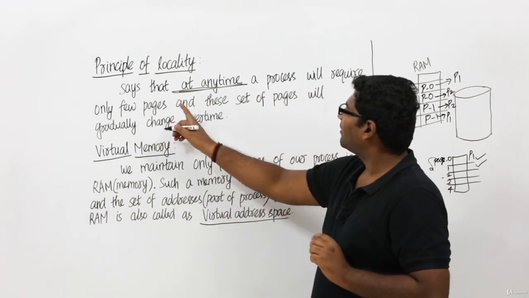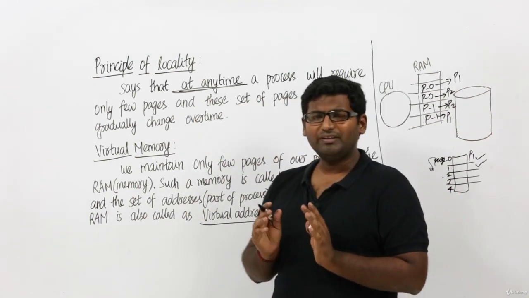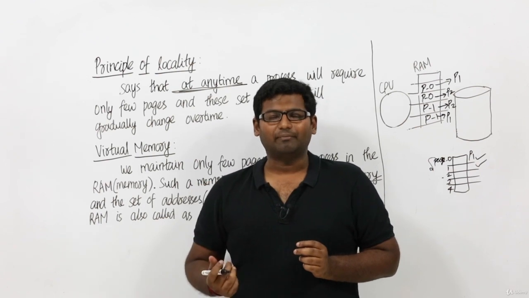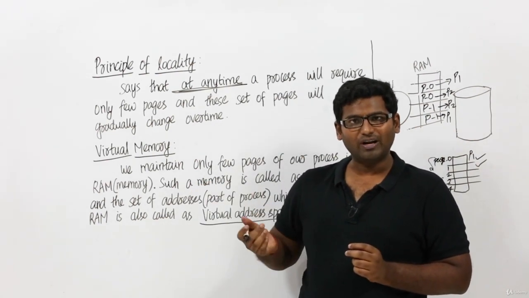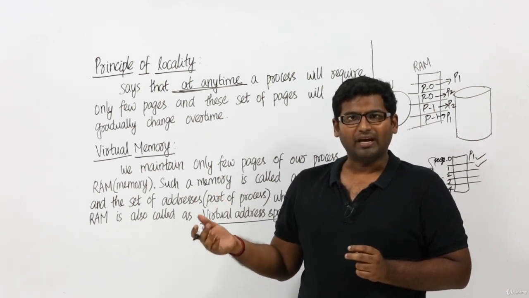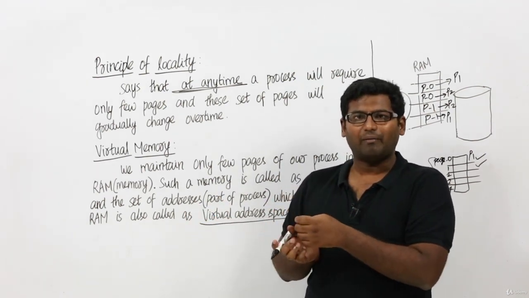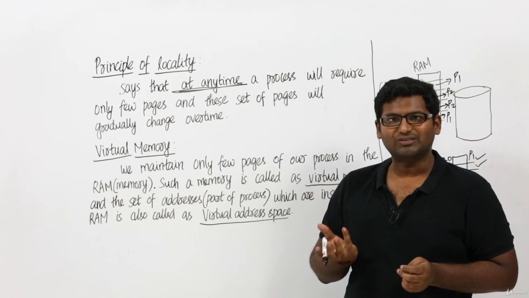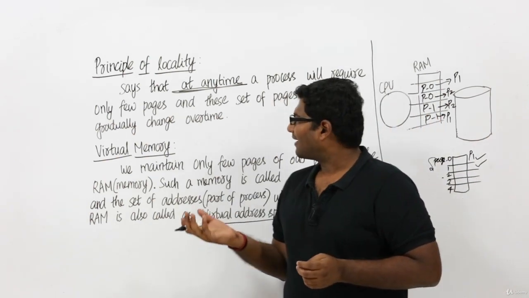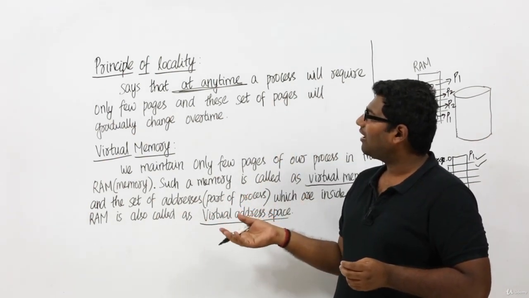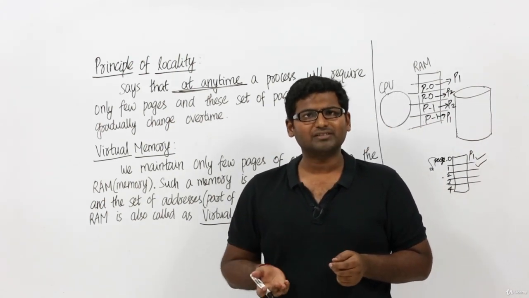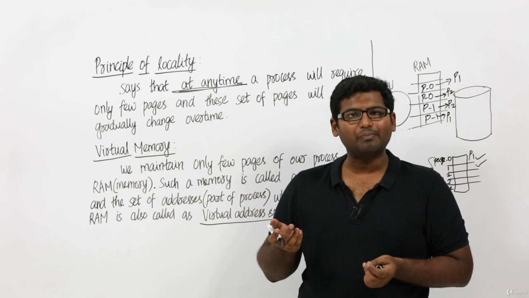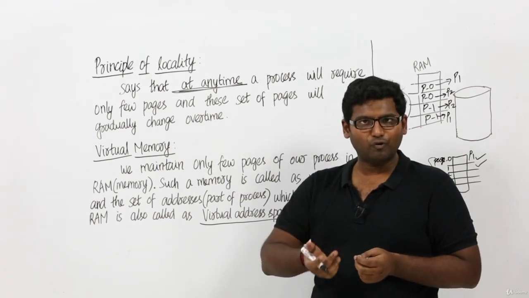Now what our principle of locality says is, one thing is for sure: at any given time, when our CPU needs to execute a process, it will execute only 1 byte in a page. It cannot execute 10 bytes at the same time. Why? Because we have only one processor with us. So rather than having all the pages of a particular process, you can have only a few pages, because at any given time our CPU is going to use only a few pages.